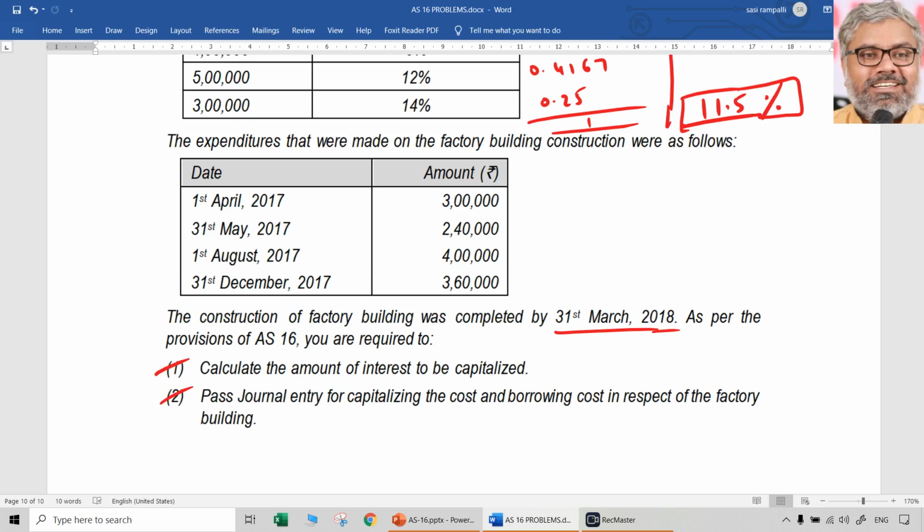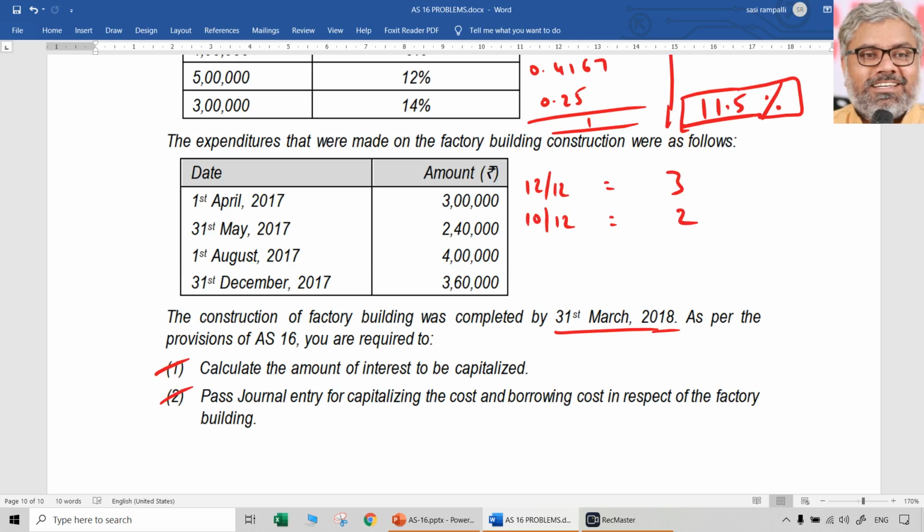Incurred on 1st April means 12 by 12, that is 3 lakhs only. Then 2.4 lakhs on 31st May: April, May, 2 months are gone, so 10 by 12. So 2.4 into 10 by 12 will be 2.